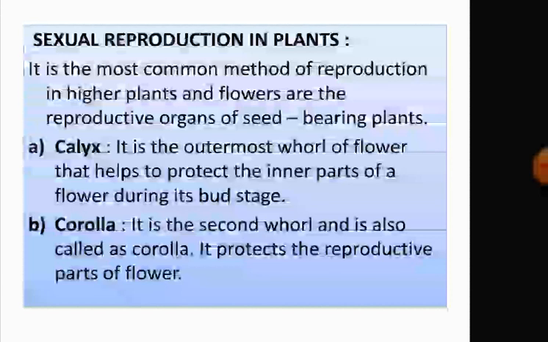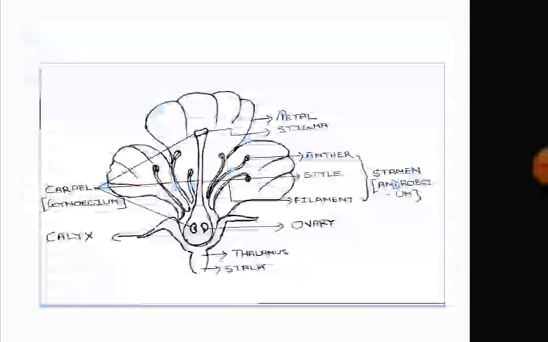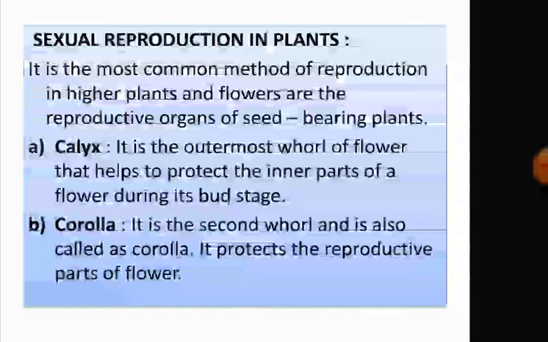Though they differ in color, shape and size, they have a common structure. Most flowers have four whorls or layers. They are calyx, corolla, androecium and gynoecium. I repeat, calyx, corolla, androecium and gynoecium.